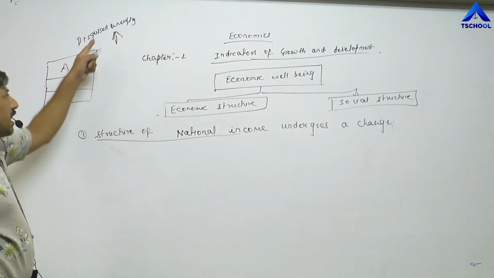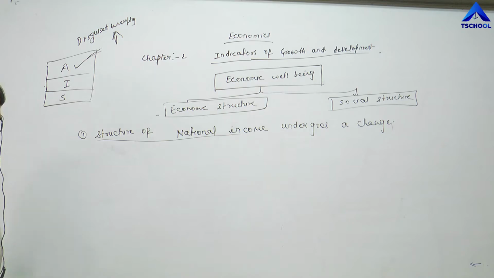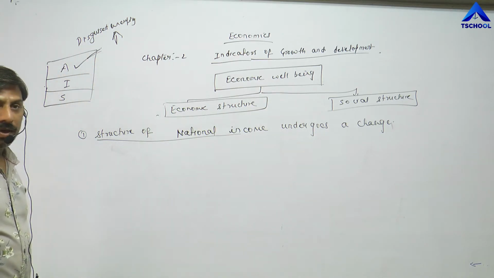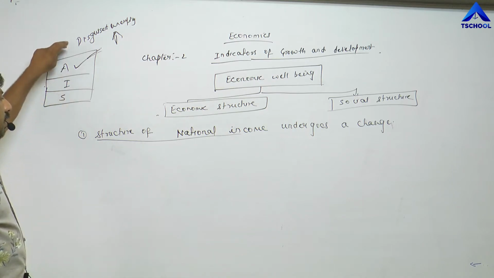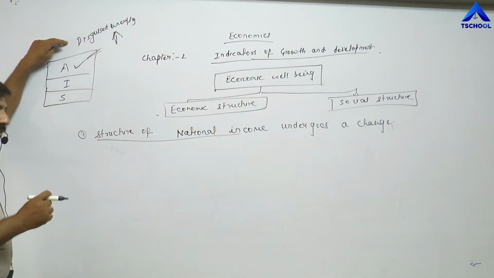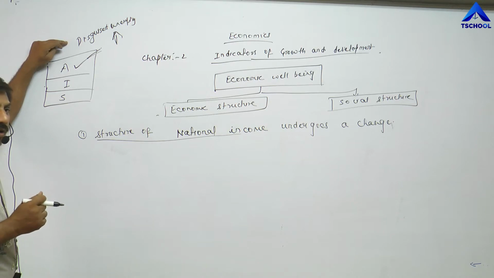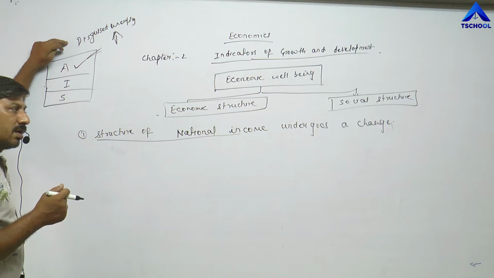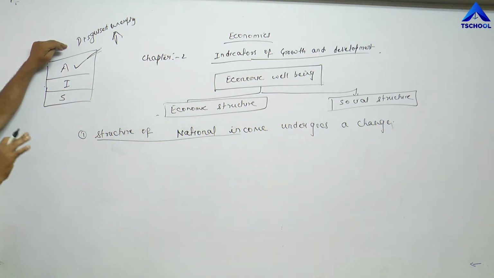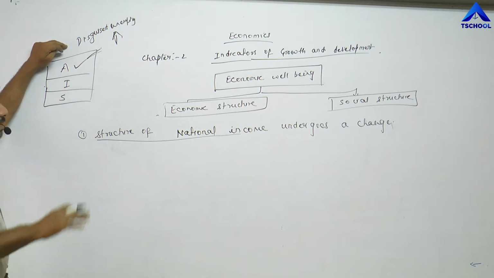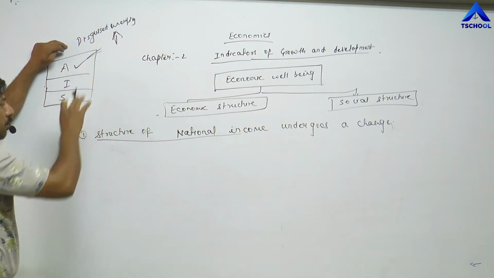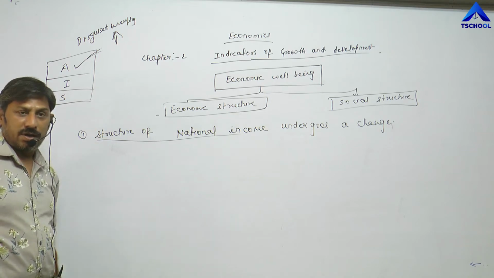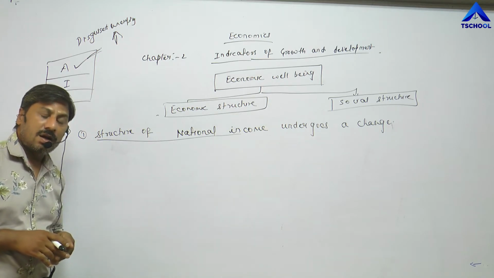What is disguised unemployment? It is also known as hidden unemployment. Disguised unemployment means whenever more than the required workers or laborers are working in a particular field or area, that is called disguised unemployment. It means some workers seem to be employed, but actually they are unemployed.